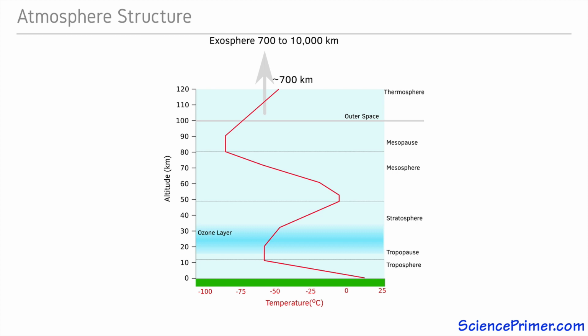Atmospheric density decreases exponentially with altitude. Half of the molecules in the atmosphere occur within the first 5.6 kilometers, and the density drops quickly from there. 3/4 of the molecules are within the first 11 kilometers, and 90% of all the gas in the atmosphere is within the troposphere and the tropopause. Over 99% is within the first 100 kilometers.